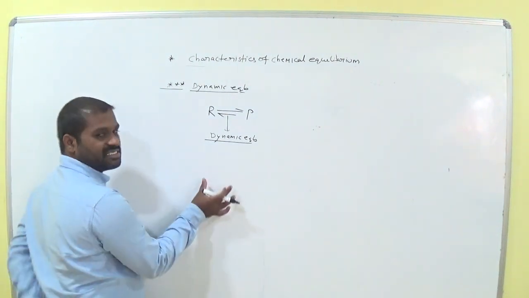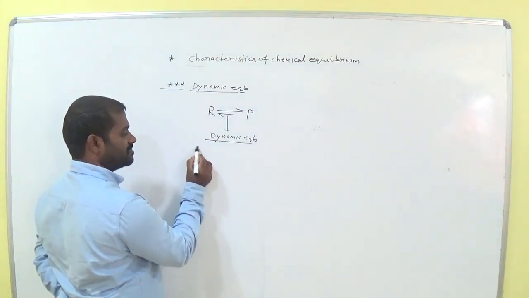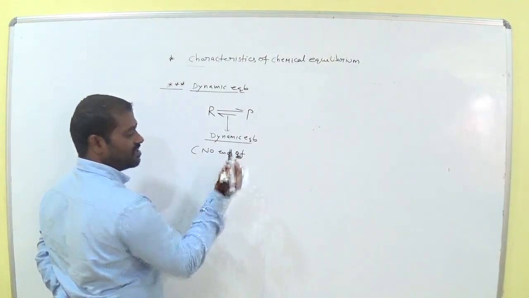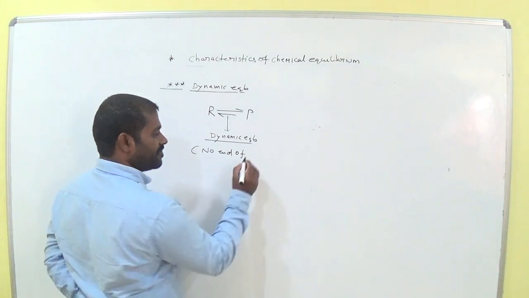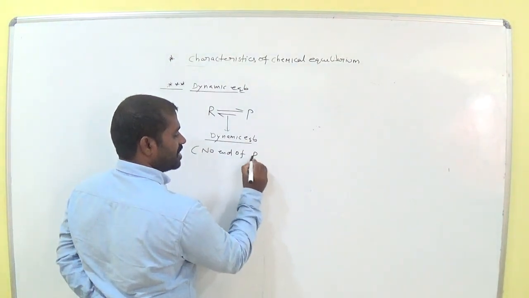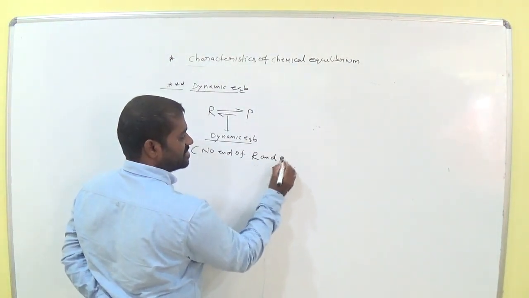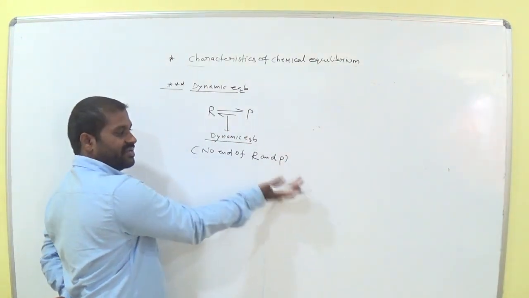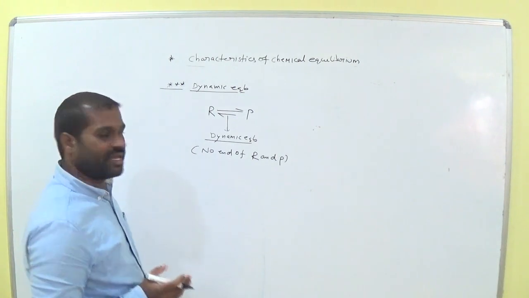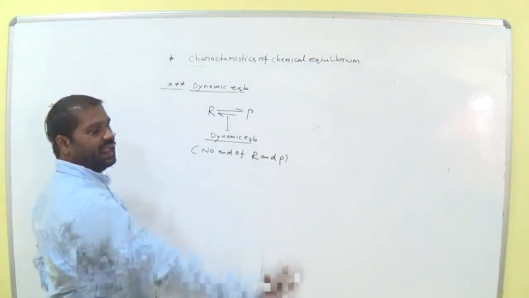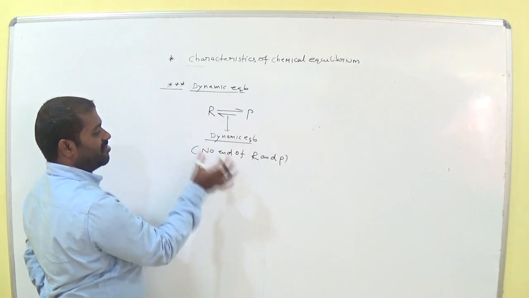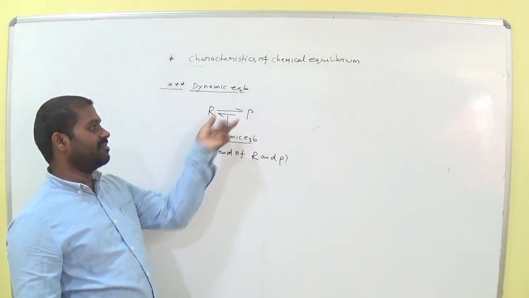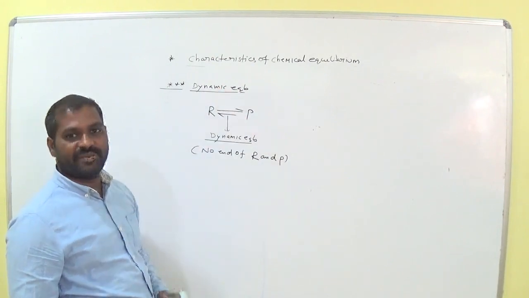Dynamic equilibrium means here no end of reactants and products. That means reactants convert to product and convert to reactants. Okay. Now this equilibrium is called dynamic equilibrium. Remember this, the equilibrium that exists in between reactants and products at chemical equilibrium is called dynamic equilibrium.